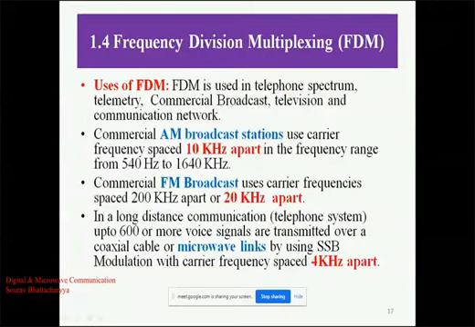So in FDM we use 3 different separations. For AM broadcasting we use signals 10 kilohertz apart. In case of FM we generally use signals 200 kilohertz apart, and in long distance communication we generally use 4 kilohertz. But these ranges of frequencies are not constant, that is the minimum range. To get maximum utilization of the bandwidth, we can use a large spacing of guard band, but that is an under-utilization of the frequency spectrum.